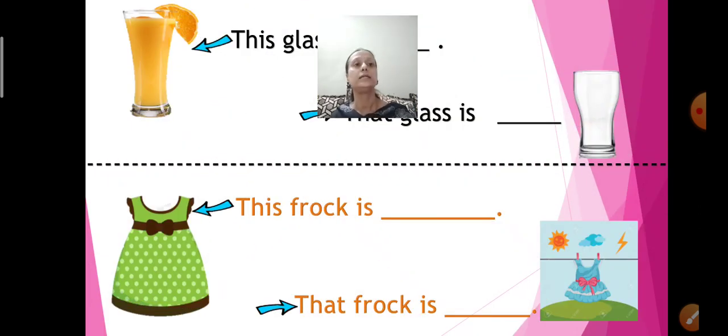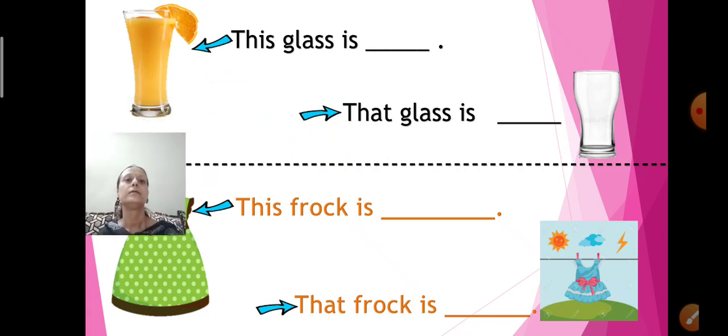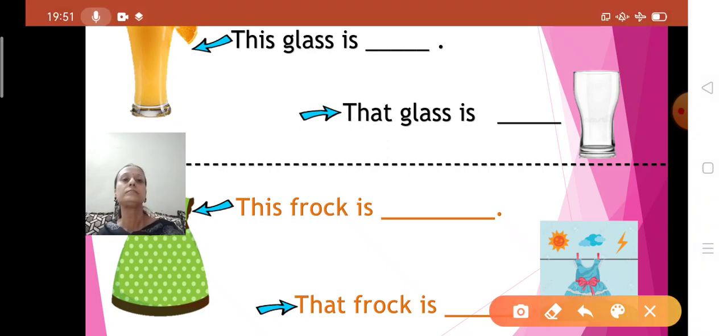Now let us see the next one, children. Children, here there is one glass. This glass is filled with juice. This glass is full. I can say this glass is full, children.